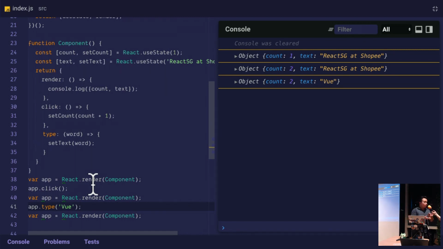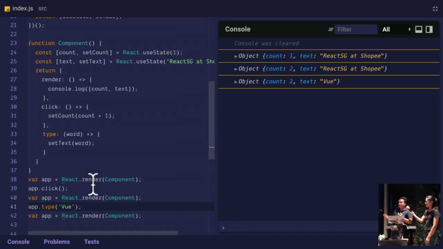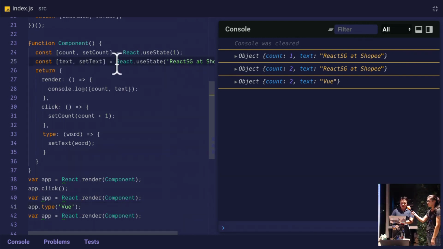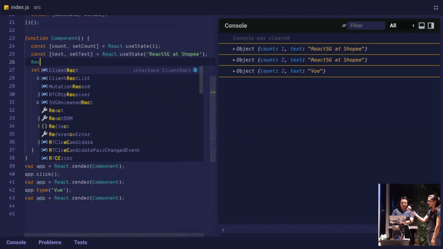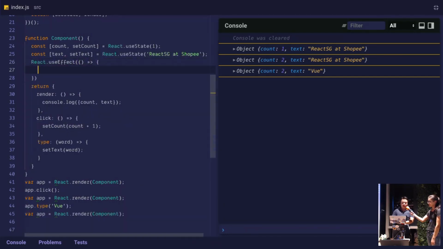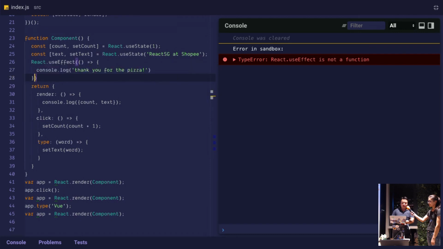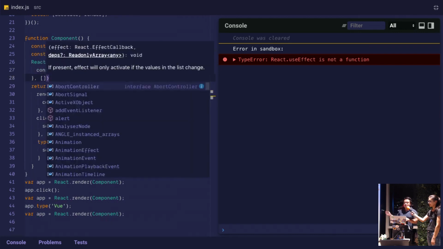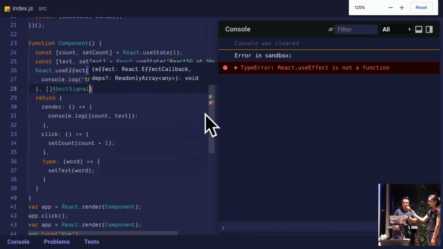The second hook that we're all very interested in is the use effect hook. And the API kind of looks like this. So it's React.useEffect. It takes a callback, right? And then we'll say callback something like, thank you for the pizza. And then it takes an optional dependency array, right? That's the use effect hook.